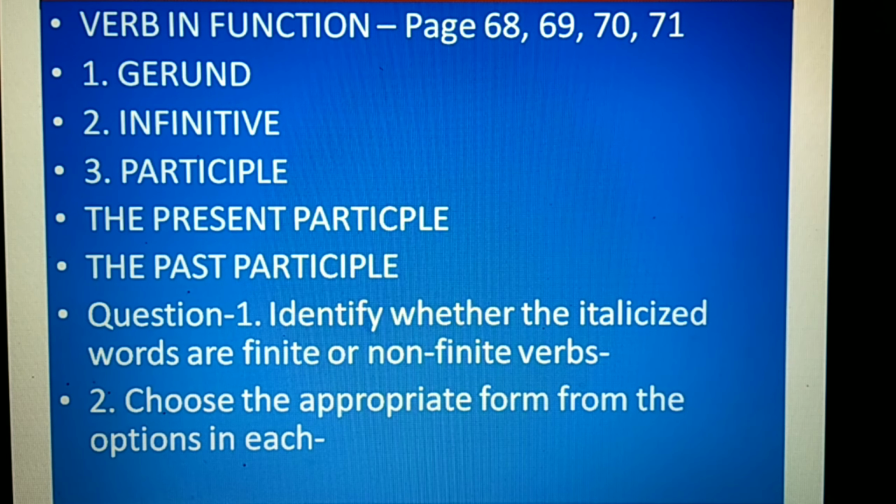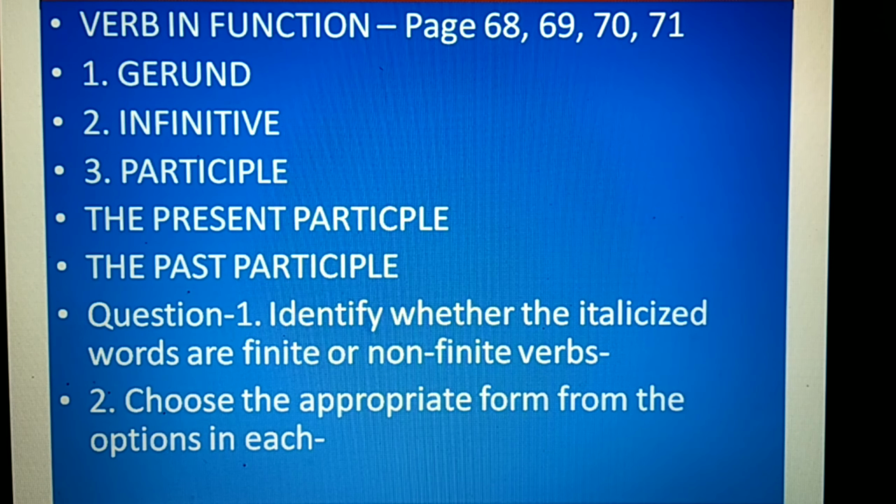In some of the previous lectures, we studied the finite verb, and we know that a finite verb agrees in number and tense with the subject. We always say: I like, he likes, I liked, they liked. It is in present tense, I like.